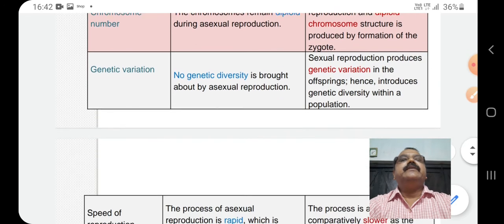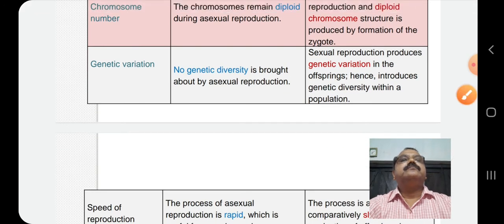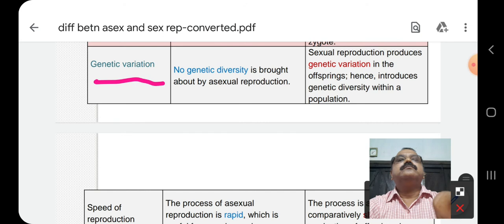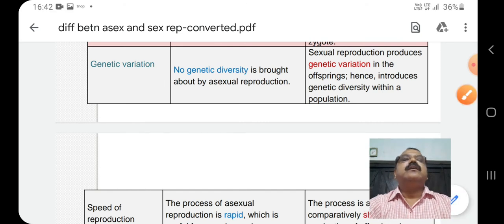Next, genetic variation. No genetic variation is brought about by asexual reproduction, but sexual reproduction produces genetic variation. Hence, it introduces genetic diversity within a population and also contributes to the process of evolution.